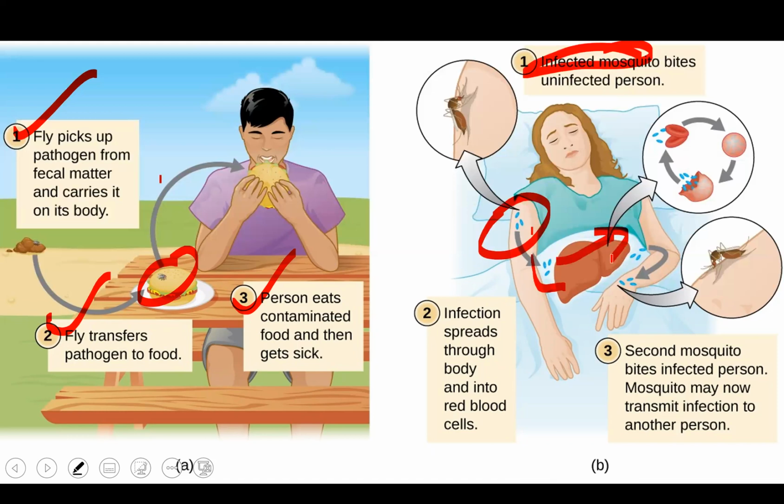Second, mosquitoes. Now this lady is also infected. Now a mosquito comes, and this mosquito bites the infected person, because now she is infected. Mosquito may now transmit infection to another person. Now this mosquito is ready to transfer the infection to another person. So it is a chain. We should be careful in how we can protect ourselves, by covering our body, wearing full sleeve clothes, and applying mosquito repellent cream. Later I will explain the precautions and preventions.